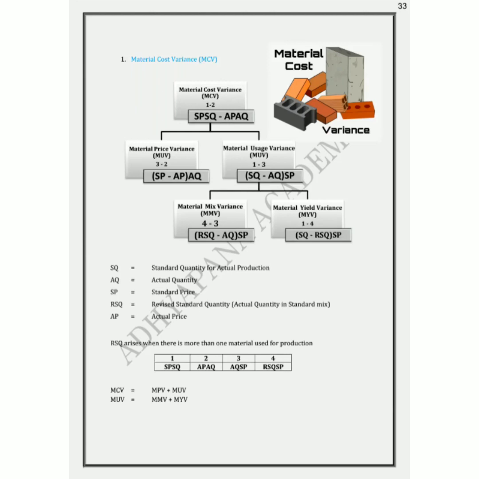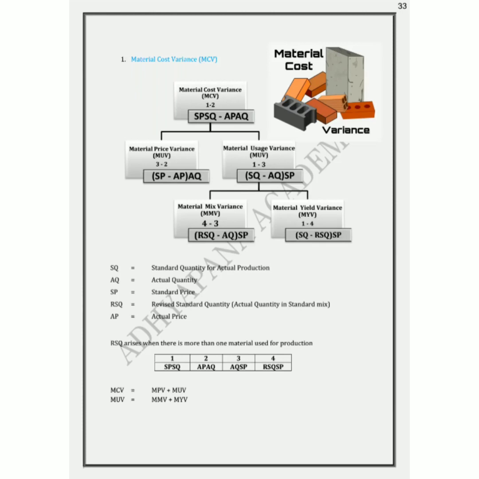The difference of both is called material cost variance. Such variance can be either because of price or because of quantity or because of both. So the variance gets subdivided into material price variance, which is the difference in price, and material usage variance, which is the difference in quantity.